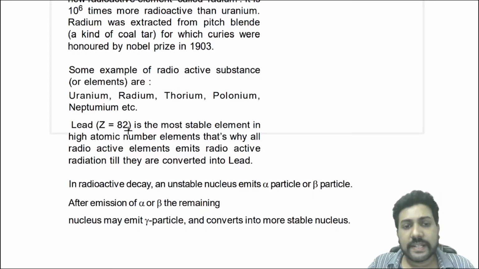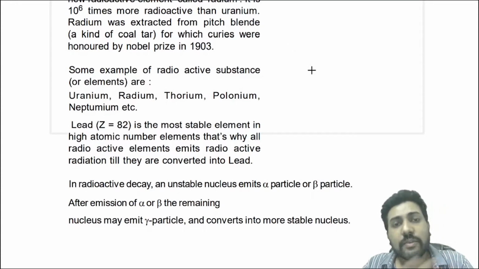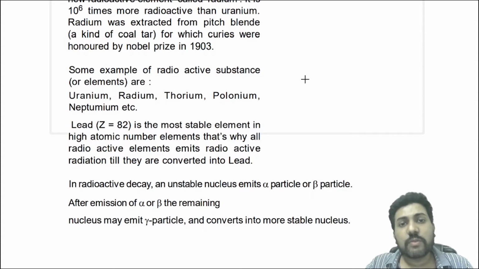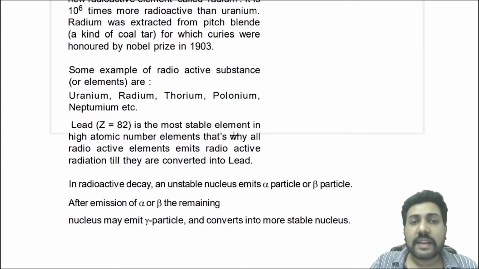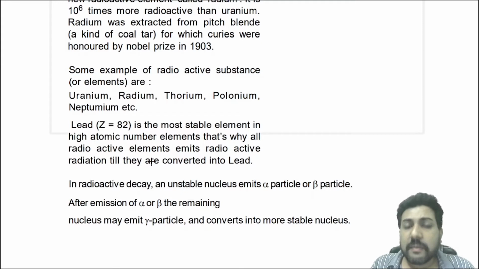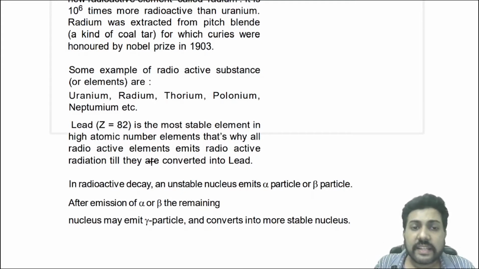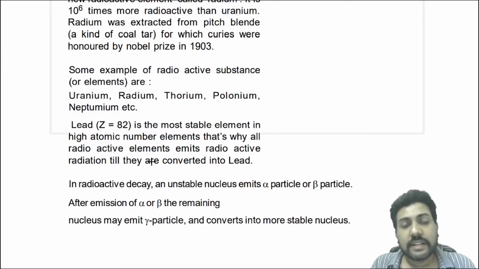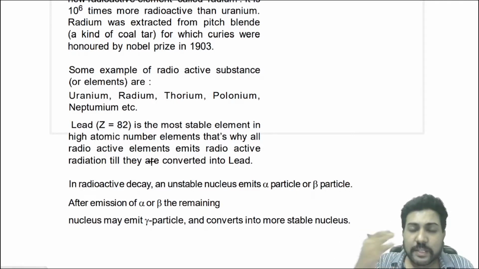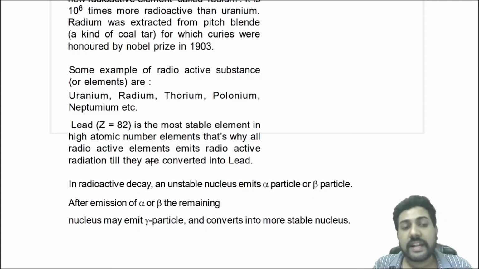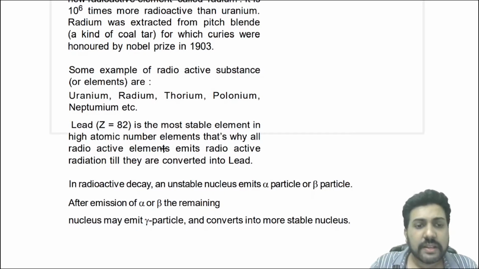Lead, Z equal to 82, is the most stable element among the high atomic number elements. So among the higher atomic number elements, lead is the most stable. That's why all radioactive elements emit radioactive radiation till they convert up to lead. So all the unstable nuclei above lead spontaneously decay, and they try to reach lead. It's not necessary that they will reach lead, but they try to.